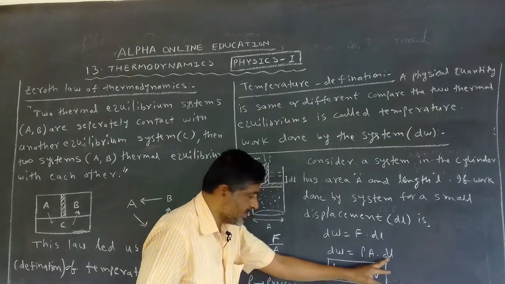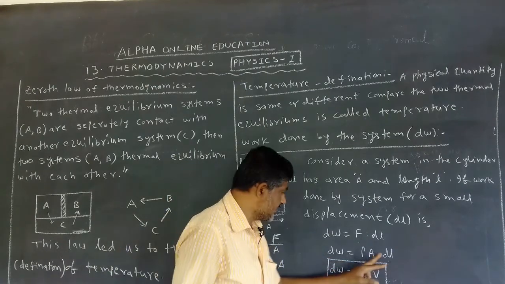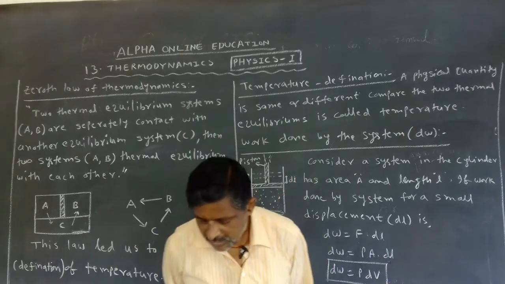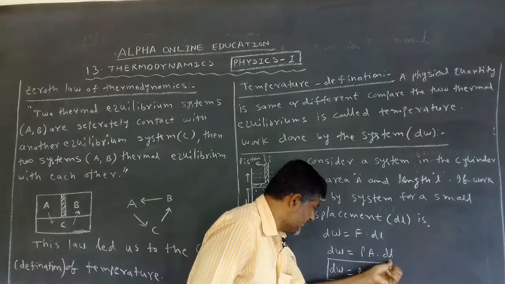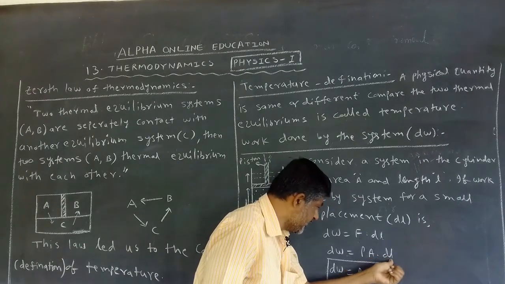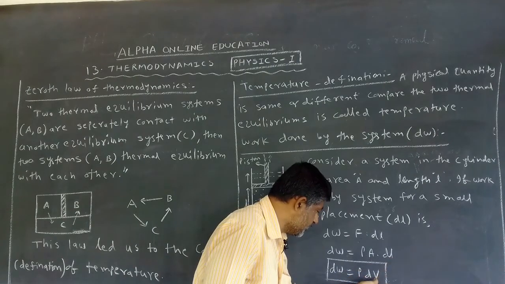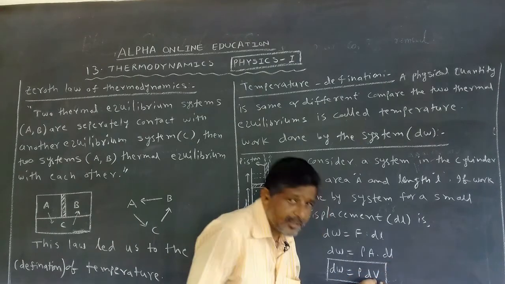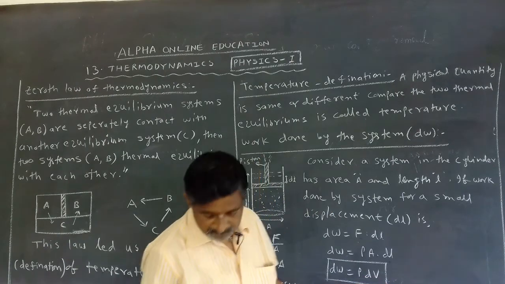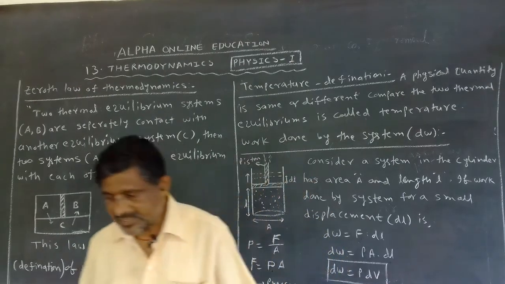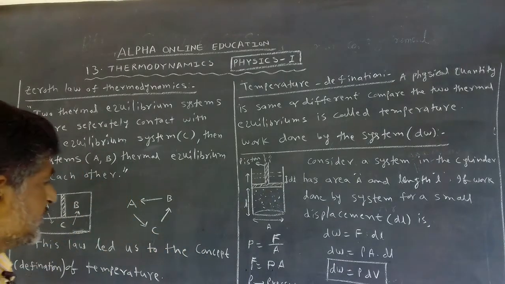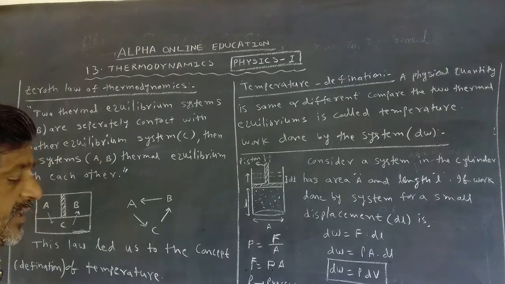A means area, dl is the length. Area into length is called volume, but here it is change in volume. Why? The length changes, the area does not change. The area multiplied by the change in length is equal to the change in volume. Change in volume is denoted by the symbol dV. Now, the equation for the work done by the system is dW is equal to P dV.